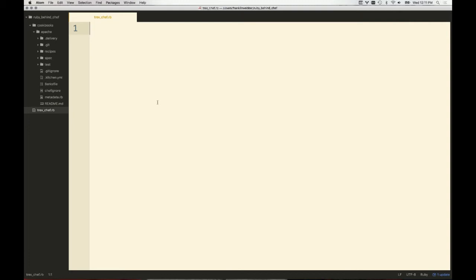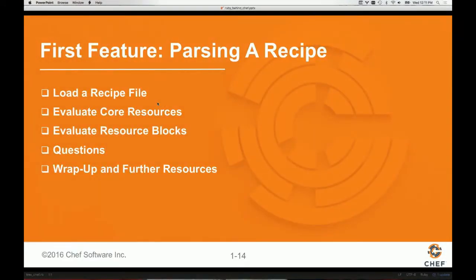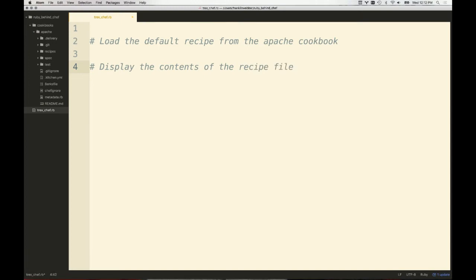Let me pause just for a moment here. You've got this file, and what we want to do, remember, is our goal: to load a recipe file. I like to write this out in an English way of expressing it, from my natural language. So choose your natural language and write this out. We've got to load the recipe file from the Apache cookbook, right? And that recipe file is the default recipe file, because I think that's the only one that happens to be present there. And let's just display the contents of that file at the moment. Display the contents of the recipe file. That's what we want to see.